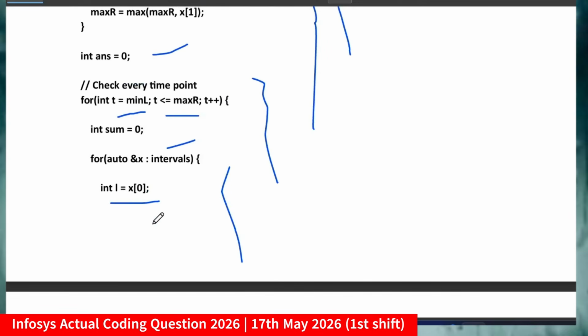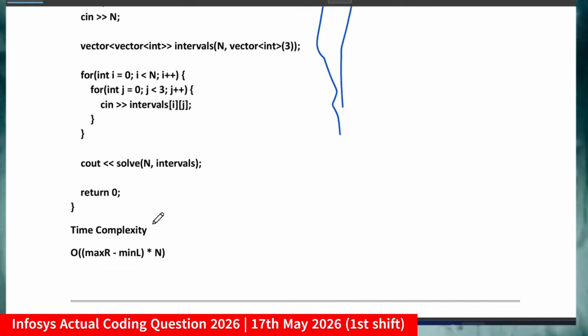Again, if you are not getting the logic, because the question level was hard, you have to go through each and every part of this. I will provide this PDF so you can refer to it.